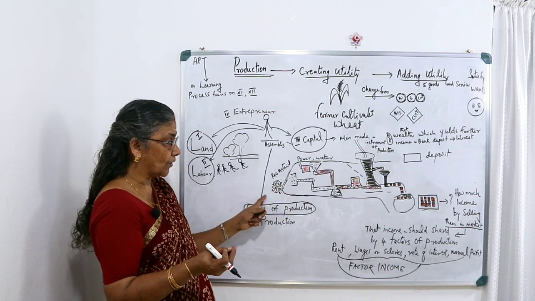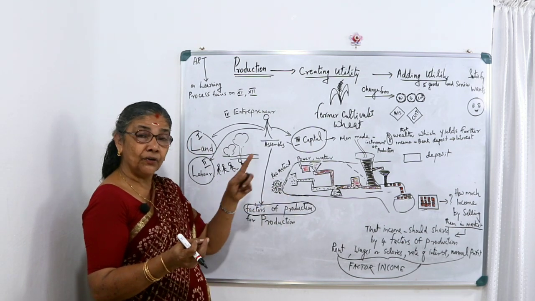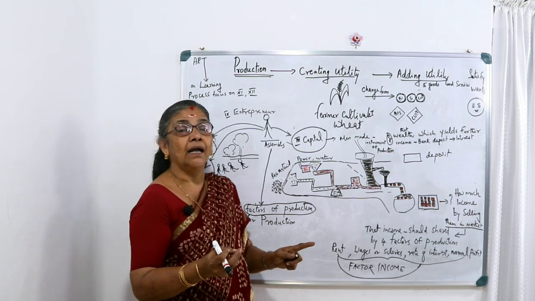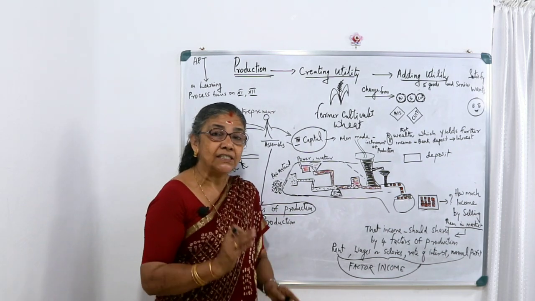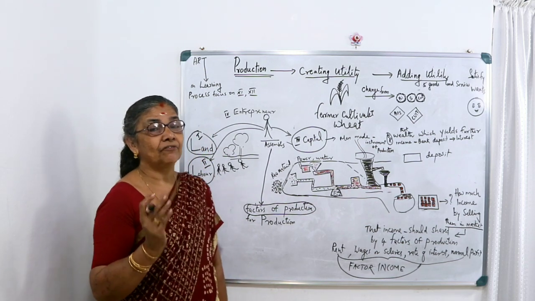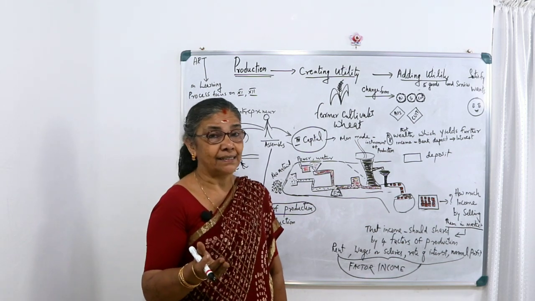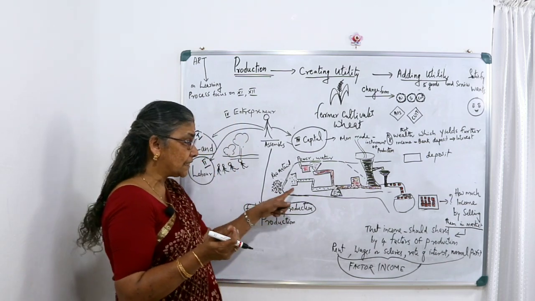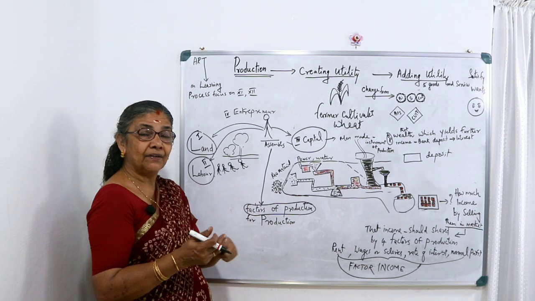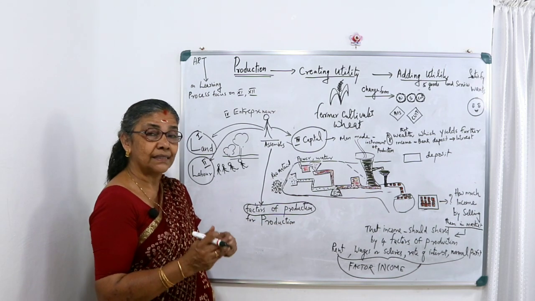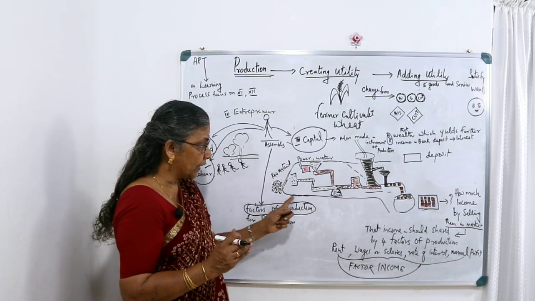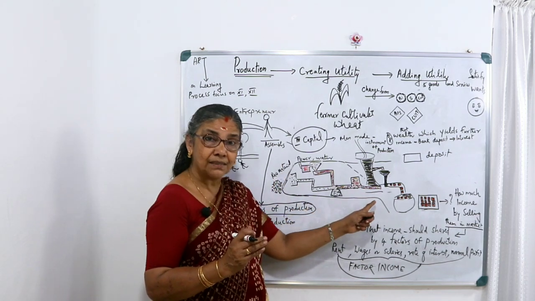We can see that raw materials are needed, fuel needed, power needed, water needed, according to the nature of the industry, the nature of the firm. Several firms together we call an industry. So this production unit we call land, labor, capital and organization. Whether it is a larger scale, smaller scale or medium scale, we need land, labor and capital. So here we can see the production process going on.